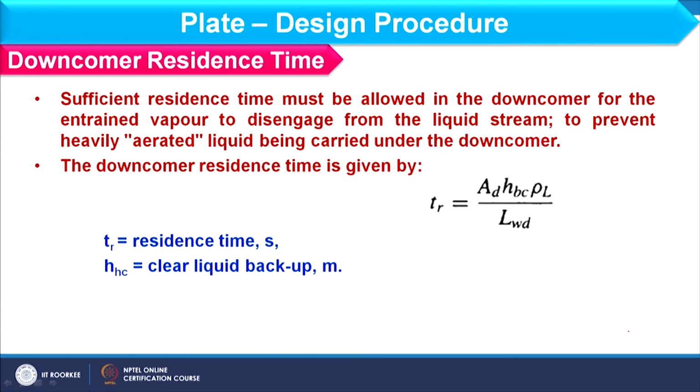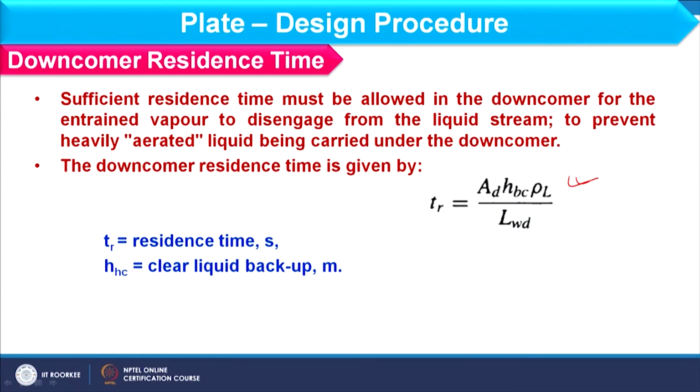And finally, we have downcomer residence time, because sufficient residence time is required in the downcomer for entrained vapor to disengage from the liquid stream. This is required to prevent the heavily aerated liquid from being carried with the vapor in the downcomer section. So, we can find out the downcomer residence time using this TR.